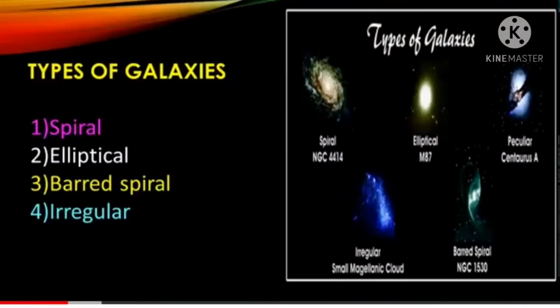Now the next part is types of galaxies. Okay. According to their shape, different types of galaxies are identified. For example, spiral. See in the picture, as it is rotating spirally, their name is spiral. Then elliptical, as it rotates in an elliptical way, so it is an elliptical galaxy. Then barred spiral. Then irregular. Irregular means they do not have any particular shape, so that is called the irregular galaxy.